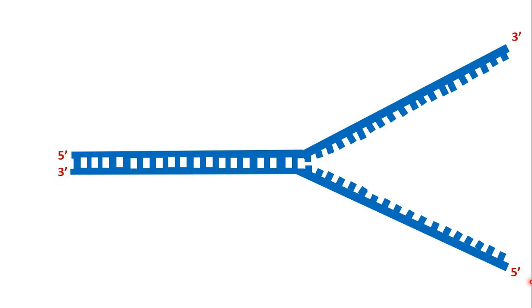Okay, now let's see from the starting. So helicase now cuts the hydrogen bonds. It will move here, cut the hydrogen bonds and form the replication fork. This is the starting, after the initiation, this is the first step. Okay, now as the helicase moves and unzips the strand, what happens?